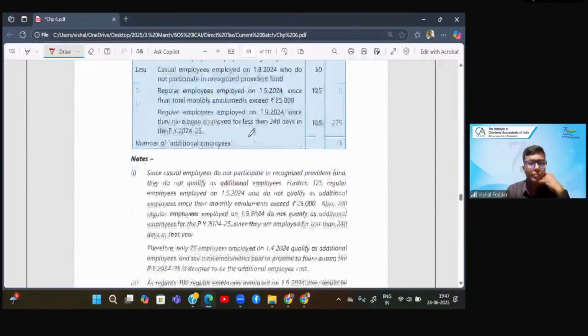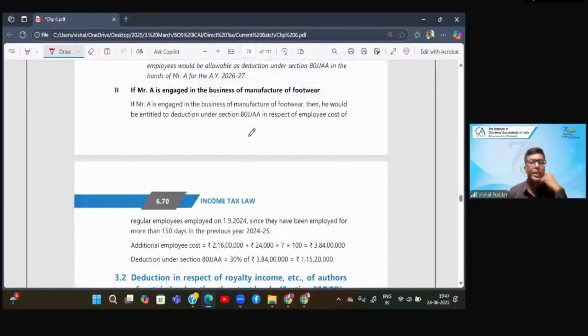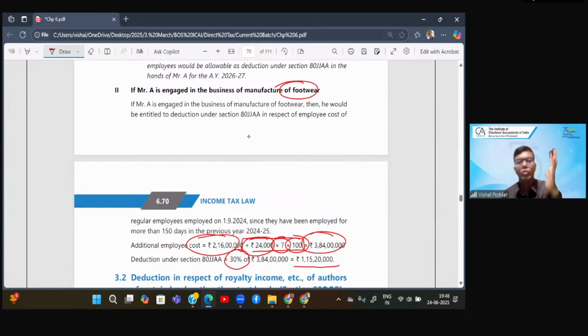Then in the second part, your business is now changed to footwear. Now the condition is only of 150 days. So even the last category of regular employees will be satisfying. So 2 crore 16 was already there above, we calculated. Now even this last category of employee will be included, who are again paid 24,000, for 100 employees, and now they are employed for 7 months. So this is the total salary now. This total salary into 30%. So your deduction is 1 crore 15 lakhs 20,000, and this will continue in year two and year three also.